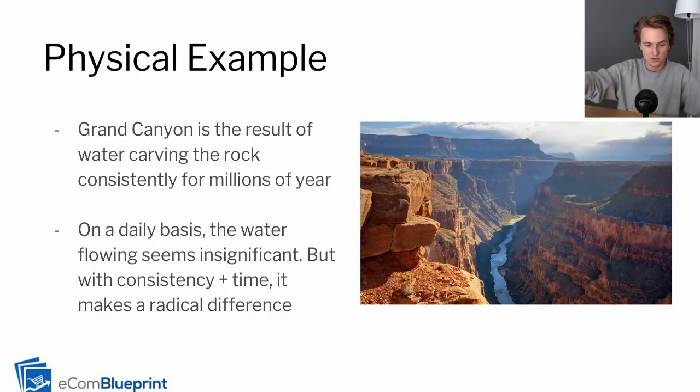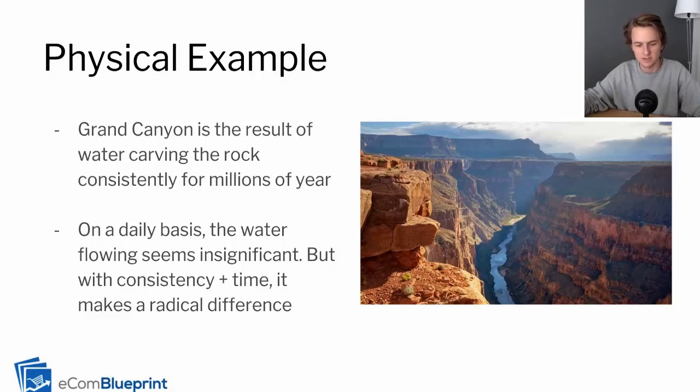There's a little stream, a little river going through the Grand Canyon, and that stream of water has been carving the rock consistently for millions of years. So if you zoomed in to a daily basis of just the water doing its thing, it seems insignificant, right? You think there's no way that just a little bit of water can create anything significant. But over time and consistency, the water never stopped. It's always consistent.